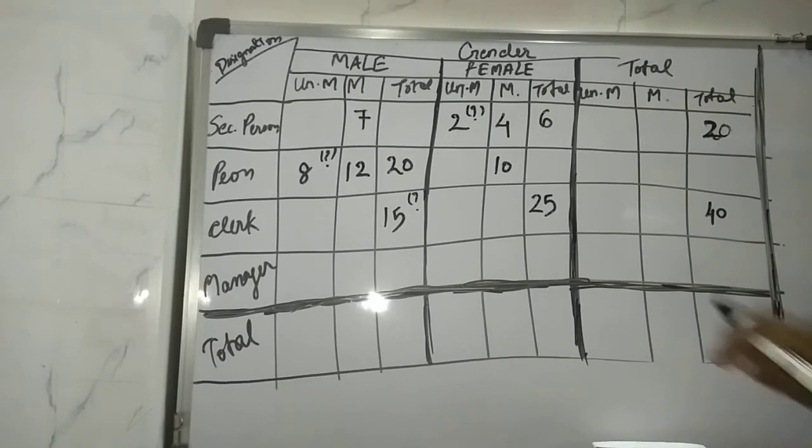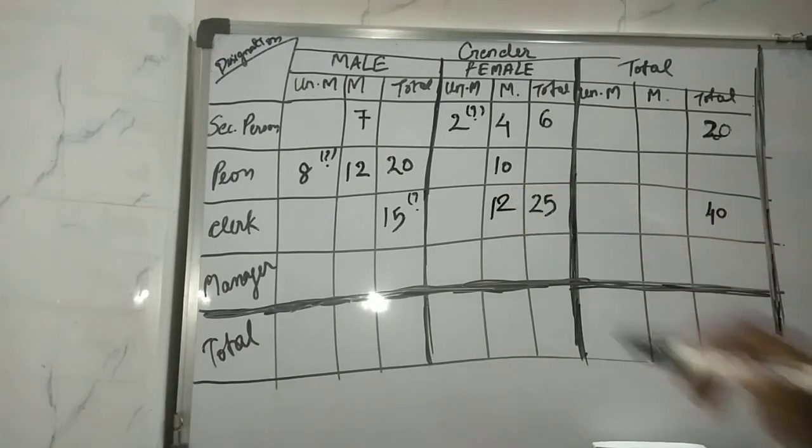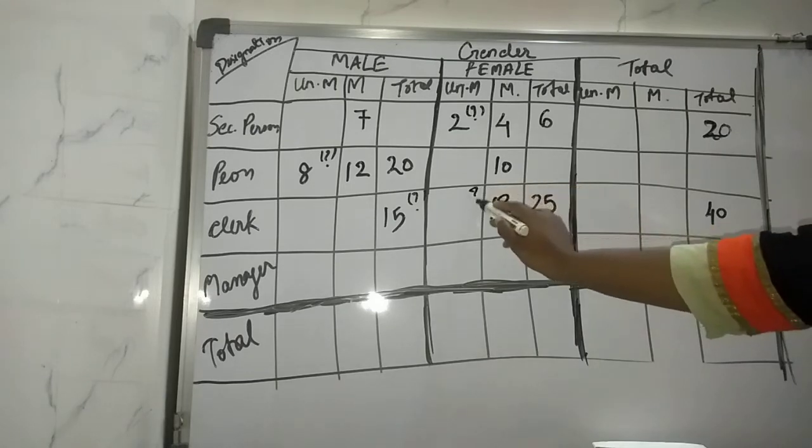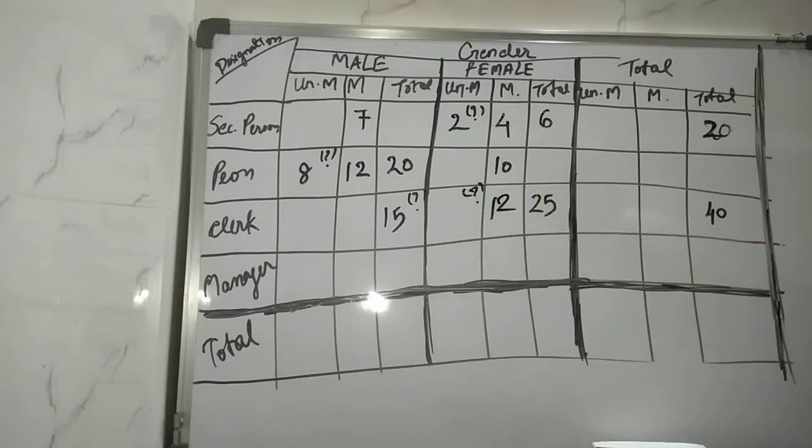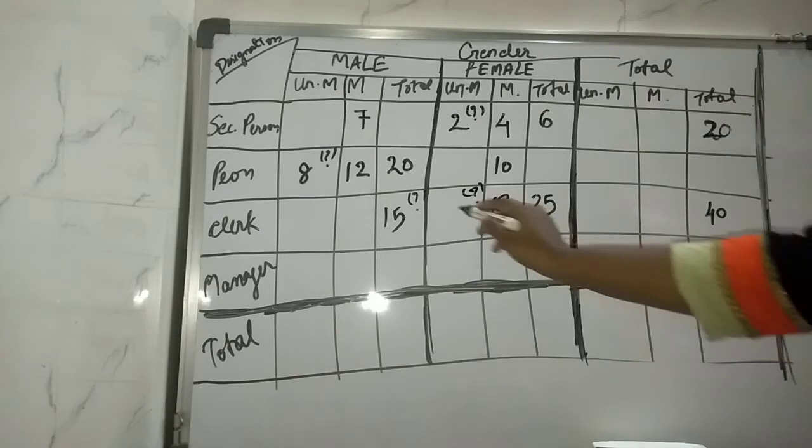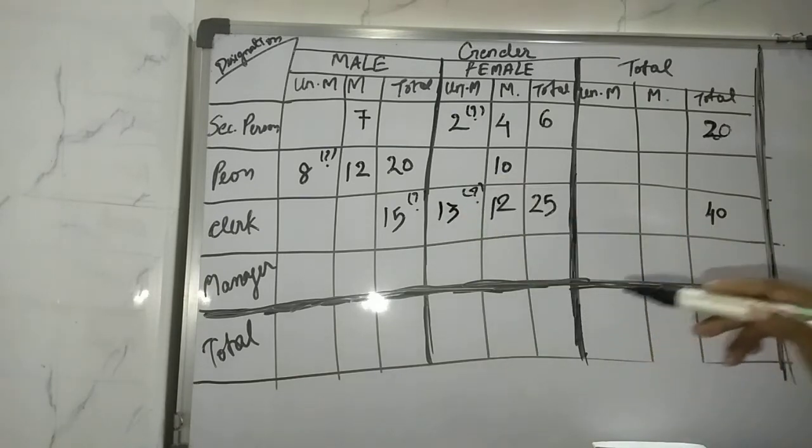So write over here 12. So how many are unmarried? So you can just minus it. 25 minus 12 is 30. Clear?